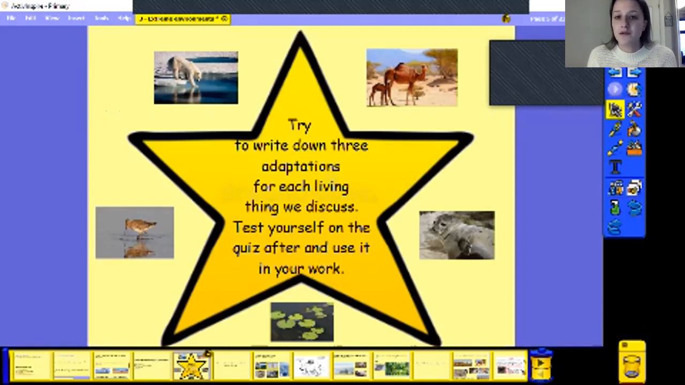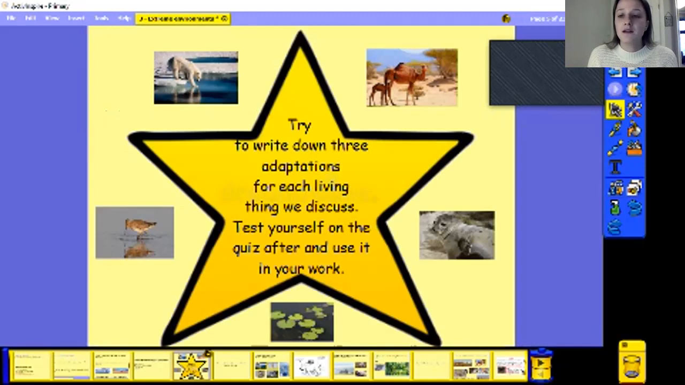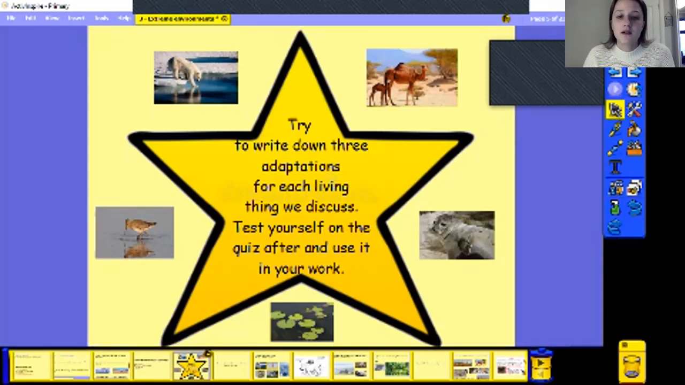What I'd like you to do as we go through the lesson is for each one, write down 3 things, 3 adaptations that each one has as I tell you about them. And then at the end, you can test yourself on a quiz and in your work. So on your piece of paper that you might have at home, we've got camels, seals, lily pads. I'm not going to tell you what this bird's called at the moment, but we've got a type of bird and a polar bear.